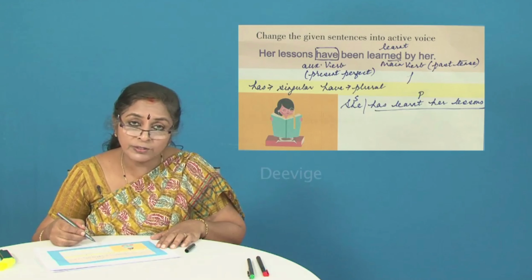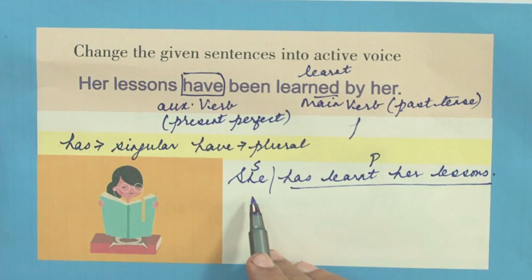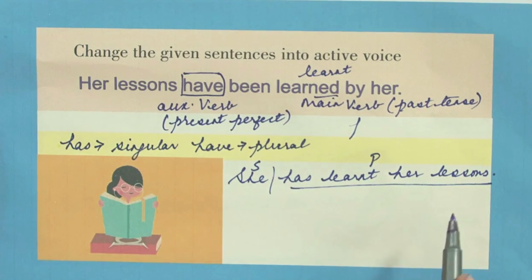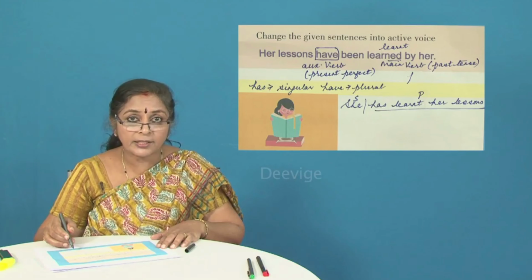What is the pattern of the active voice? It is subject plus verb plus object. Subject has come in the beginning and the verb and the object have come in the end. So she has learnt her lessons is the way you're going to change this particular sentence into its respective active voice.